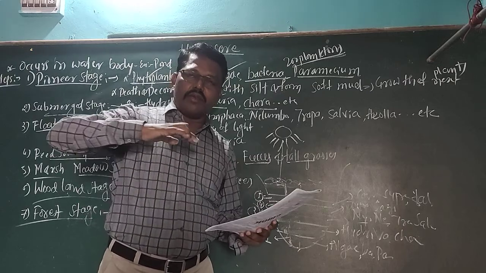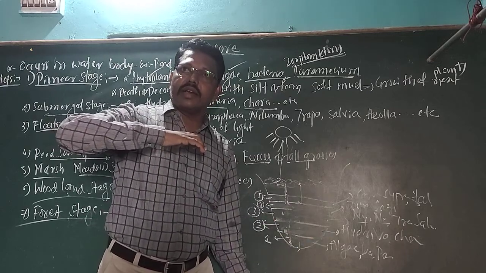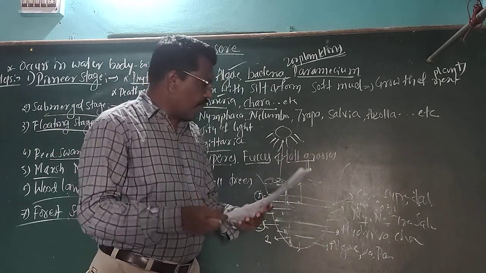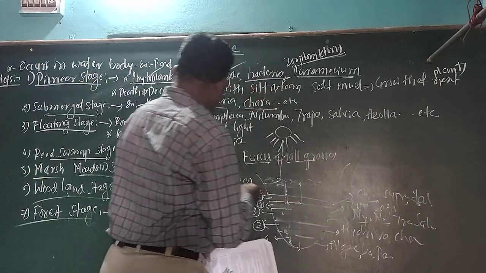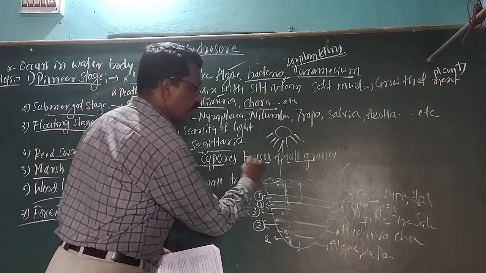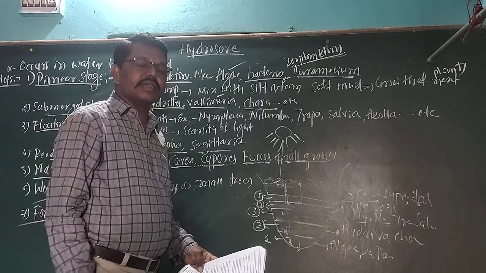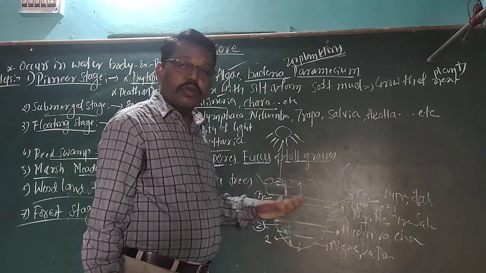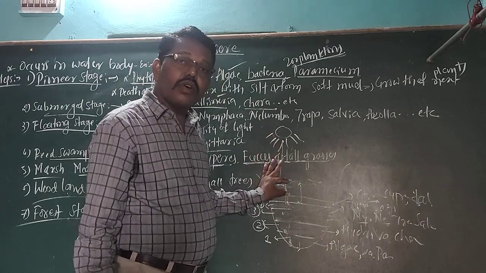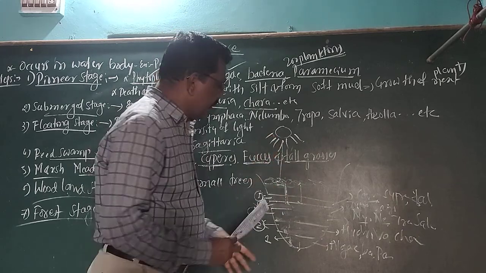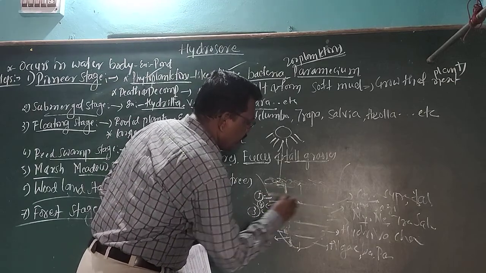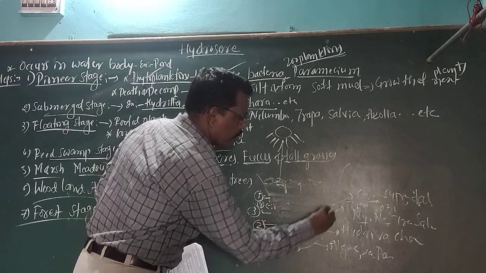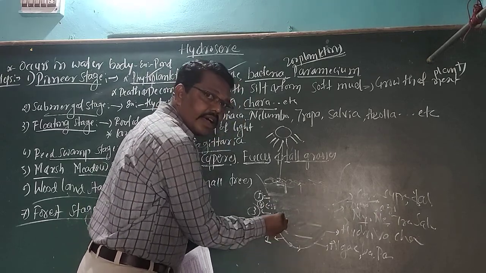Then it looks like what? That rice vegetation, the rice field, looks like a green mat. Then after the death and decomposition of Carex, Cyperus, Ficus as well as tall grasses, once again the pond water will become more shallow. Here only a little amount of water we get. Then completely this pond will be filled with what? Organic matter, soil as well as silt.